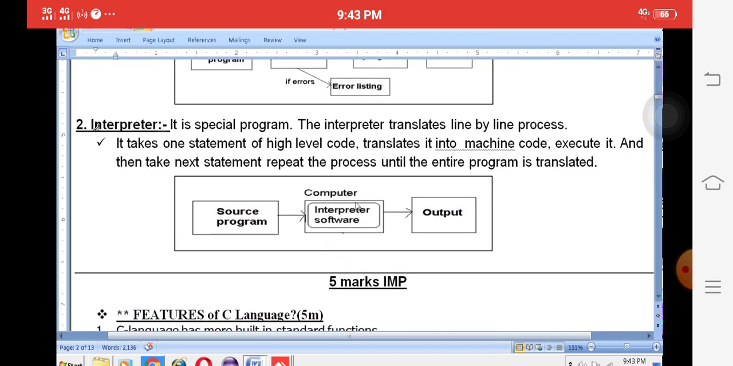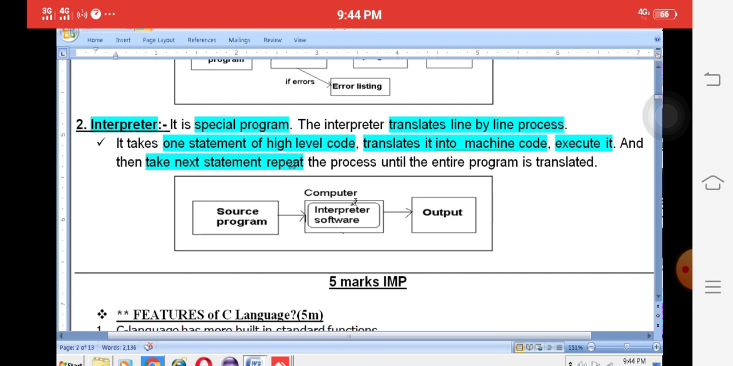Next one, the interpreter. An interpreter is a special program that translates, that means converts, line by line. A compiler converts the entire program at a time, English to machine. But an interpreter converts only line by line. For example, one statement of high level code is translated into machine code, only one statement at a time. Once one line is executed successfully, then it takes the next line.